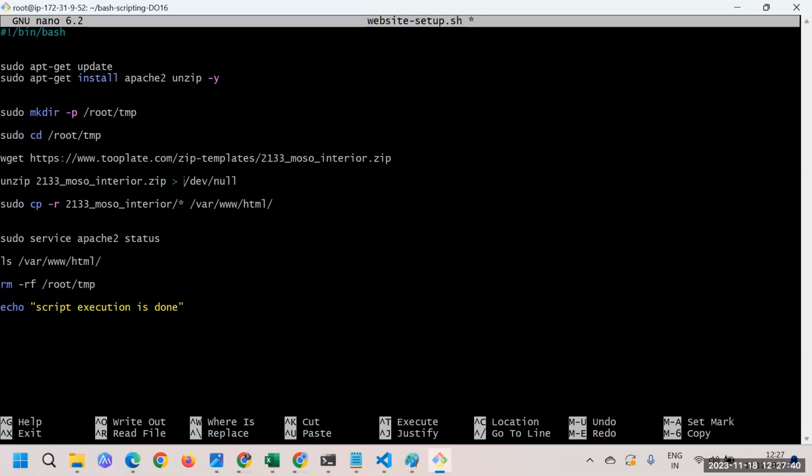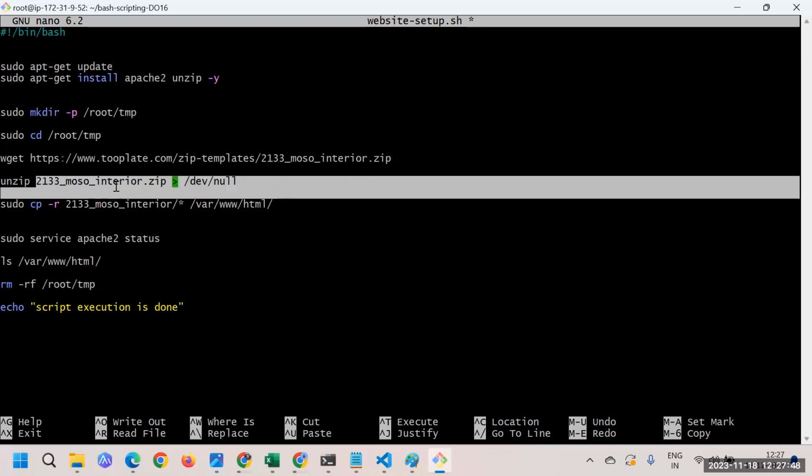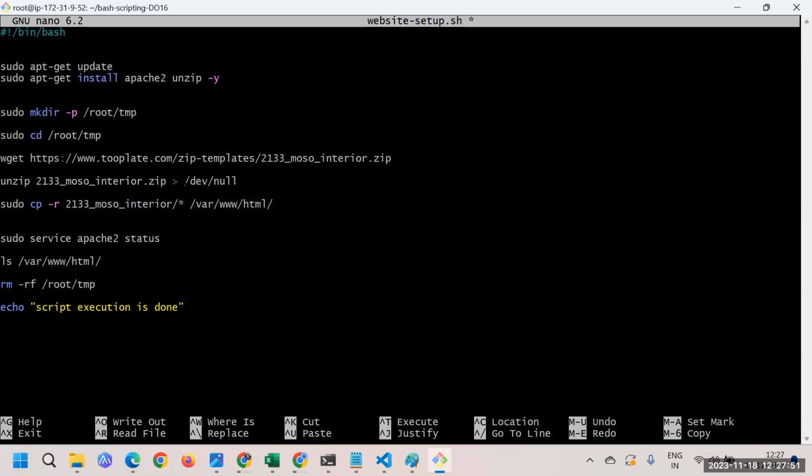Okay, so what I'm doing here is saying unzip, and whatever extra output we get, we are forwarding it to null. Also, here we are copying this 2133 Moso interior content. So we are just passing this value to the /var/www/html location.